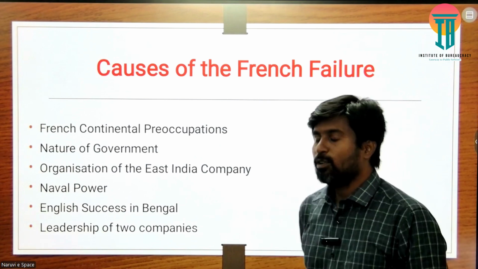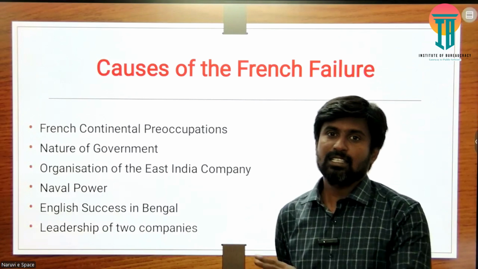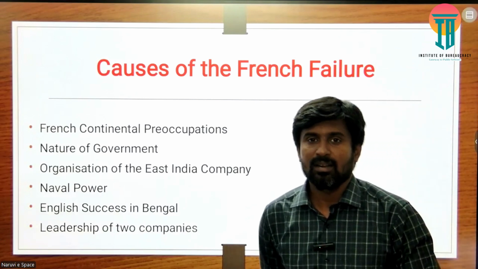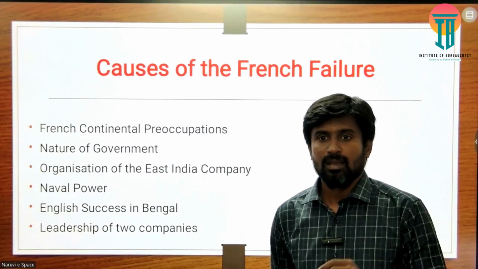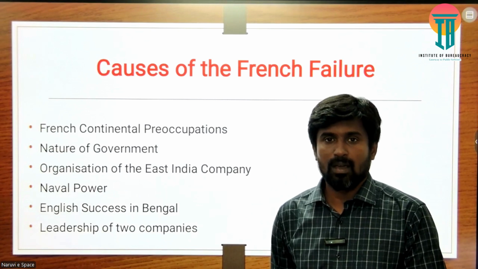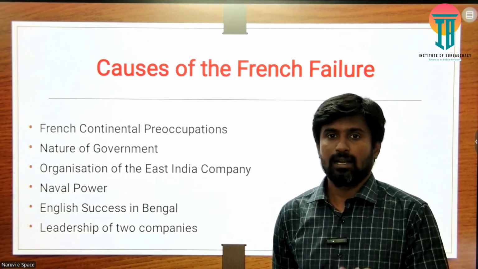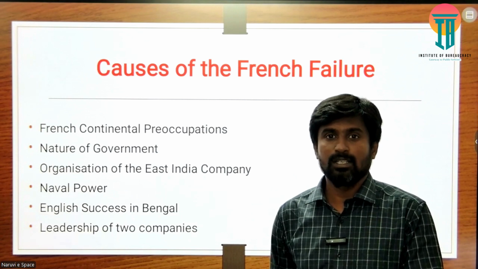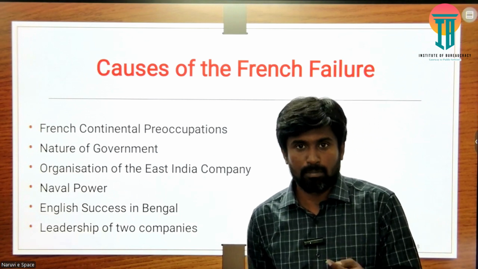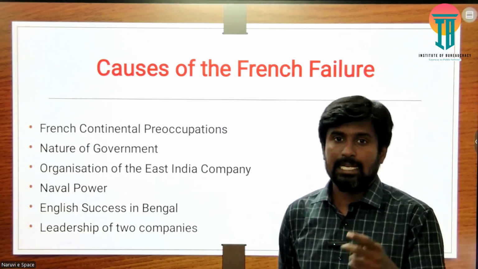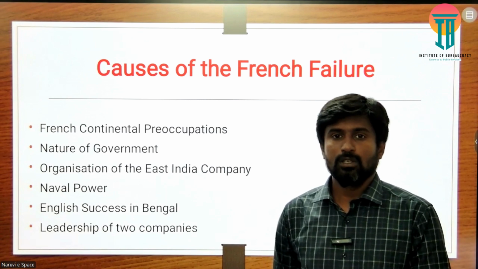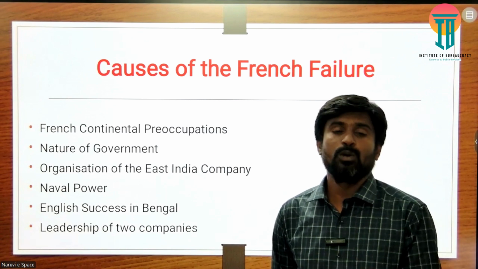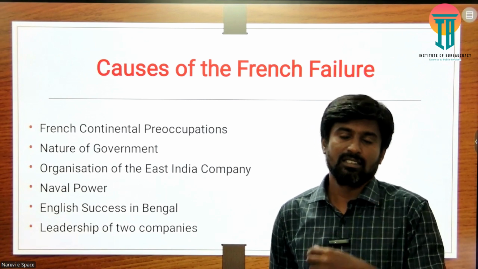Okay, then we can come to the English success in Bengal. The Third Carnatic War is actually a very, very important one. Why is it so important? Because just before the Third Carnatic War, in 1757, there was the Battle of Plassey. The British realized the victory of the Battle of Plassey, and they captured Bengal entirely. That confidence boosted them to overthrow the French East India Company in the Third Carnatic War.